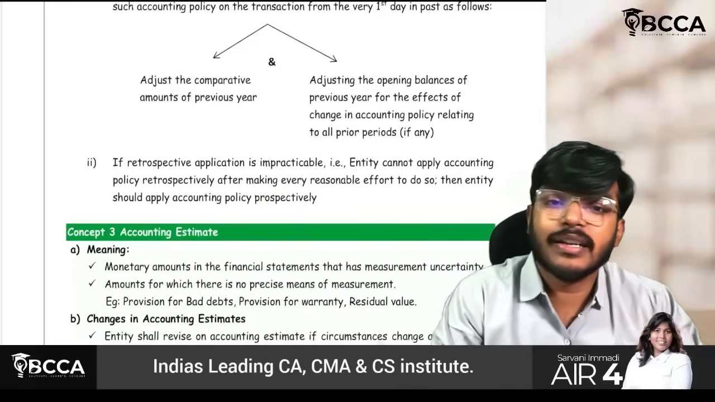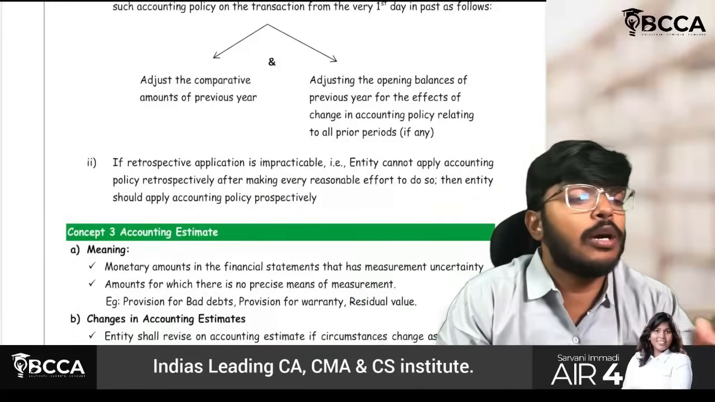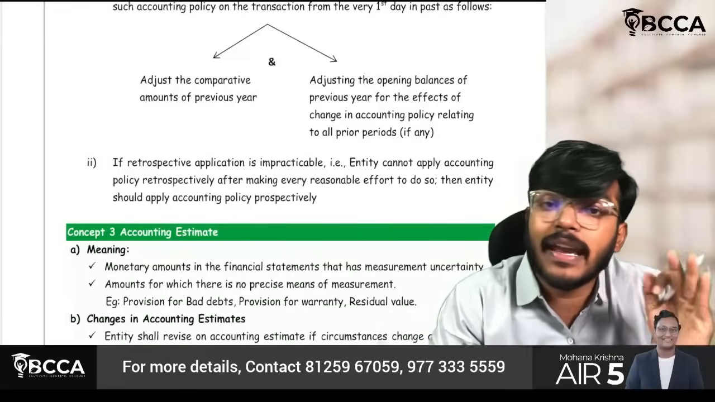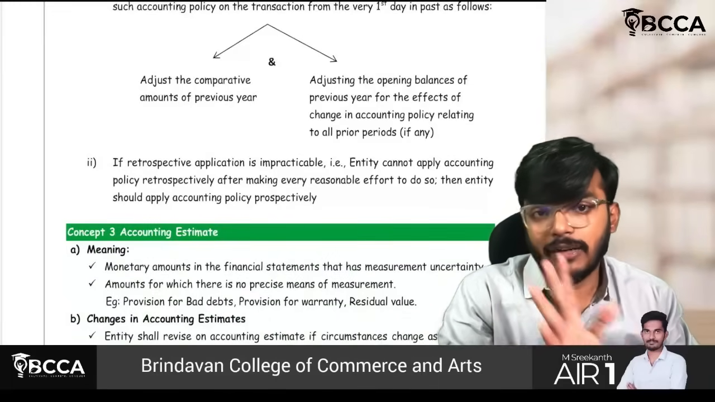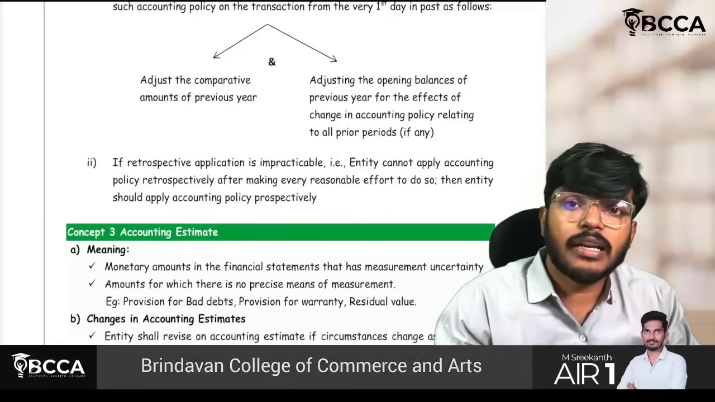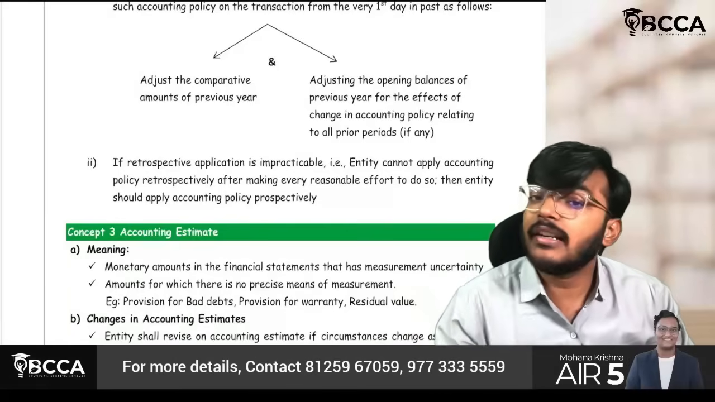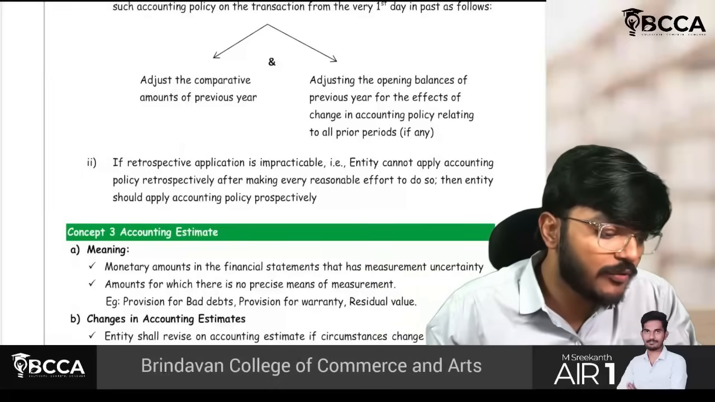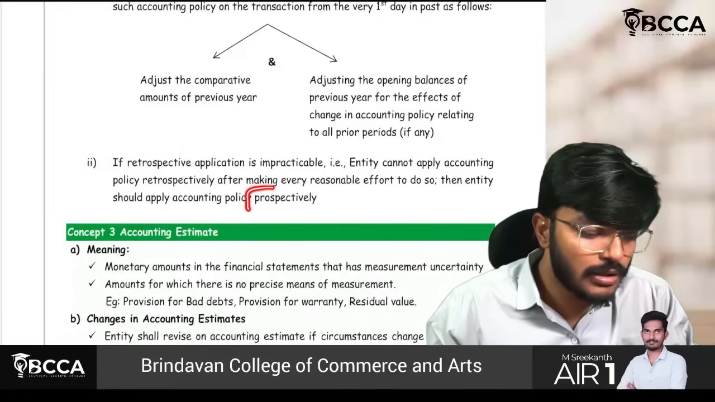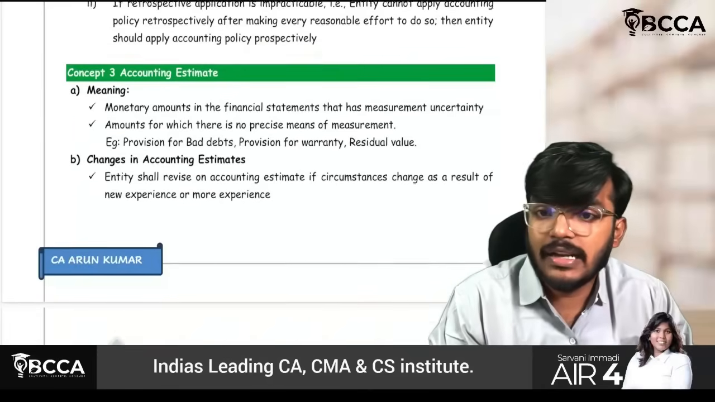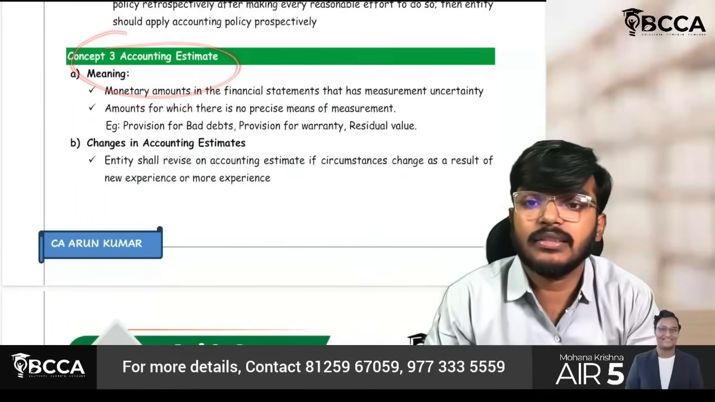Okay, this is more than sufficient. You just have to remember accounting policy change should be accounted retrospectively. But you just have to check how much is possible. Go back and do the accounting retrospectively. If it is not at all possible, then do the prospective effect. Understood, sir.